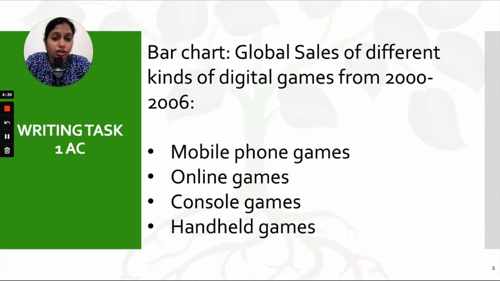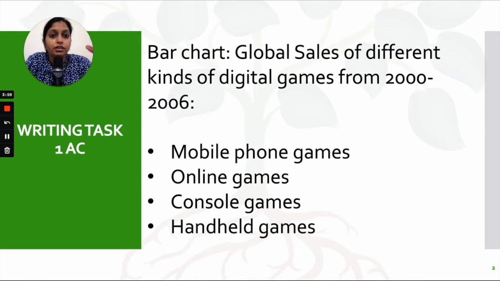Now let's look at the morning slot question. This was a bar chart that contained global sales of different kinds of digital games from 2000 to 2006, and there were four categories of digital games: mobile phone games, online console games, and handheld games. Because this is a bar chart, the classification of body paragraphs is going to be simple for you. You just have to pick up categories that had similar trends, group them together and put them in a body paragraph. But remember, because it's a bar chart, you don't have to include every single value that's present.